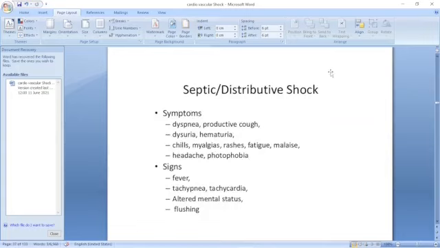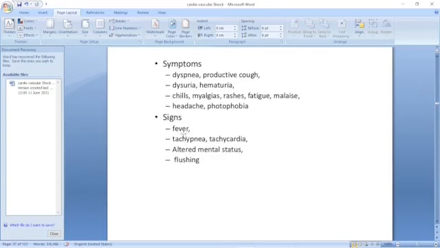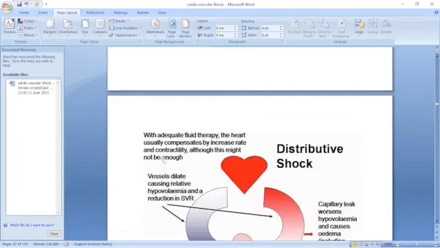Septic shock presents with dyspnea, productive cough, dysuria, hematuria, and chills, because a lot of infection has gone into the blood. That is called septicemia. There are myalgia, rashes, fatigue, malaise, headache, photophobia, and the signs are fever, very high grade fever. Even if you give a drug, it doesn't stop, because there is a lot of infection in the blood. That is called septicemia. Tachypnea, fast and feeble pulse, irritable mental state, and flushing in the skin.